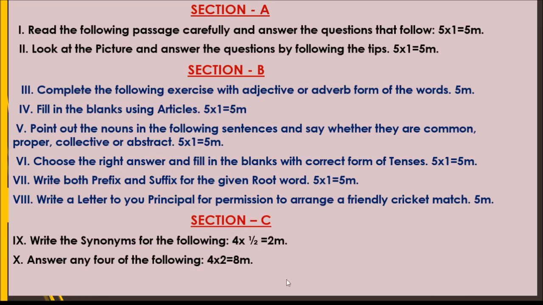And section C is for 10 marks. First Roman consists of synonyms and the second Roman is question answers. These question answers are brief questions, detailed questions, and also reference to the context may be given. You have to be ready. Unless you are ready with the content, you will not be able to answer all the questions which are given. And if you have any doubts regarding the grammar section, you can go through the previous grammar sessions, the e-learning sessions, and you can recollect what all we have learned in the grammar classes.